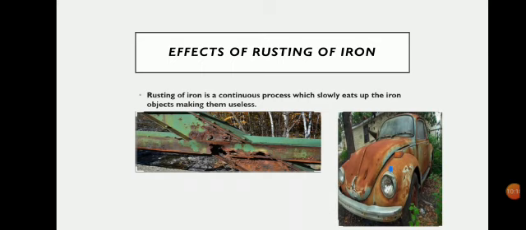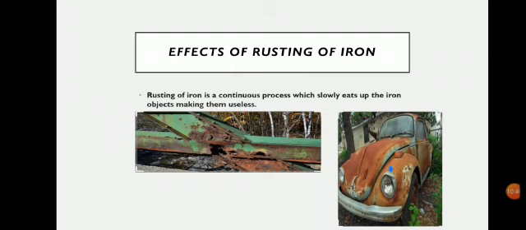Here you can see a few pictures. As you can see, these iron objects are exposed to air for a long time, so slowly what happens is that they rust, and once the iron gets rusted, it gets eaten up. That is why it cannot be used anymore.